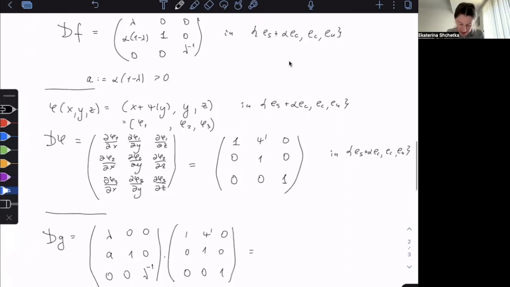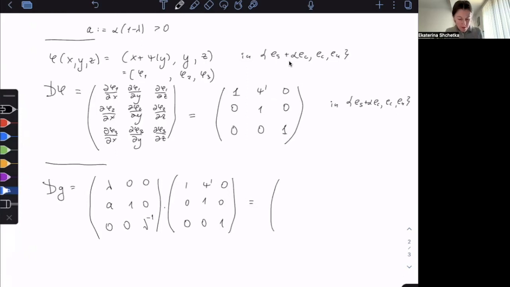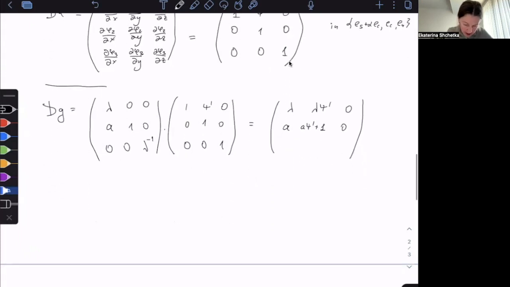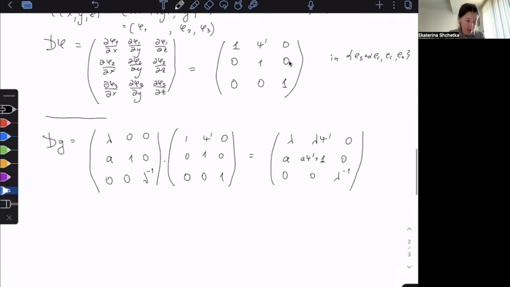What we get is lambda, then lambda psi prime, then A, and so on: A psi prime plus 1, 0, and 0, 0, lambda inverse. Okay, so this is the matrix we get. This is our DG matrix.